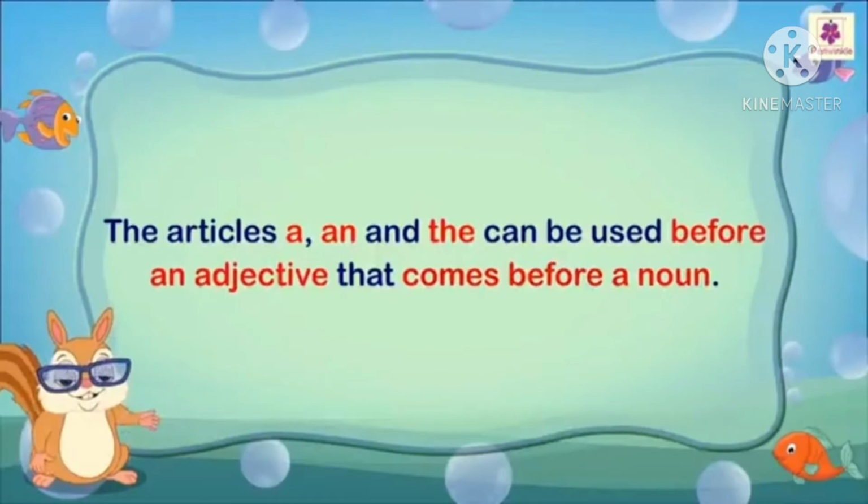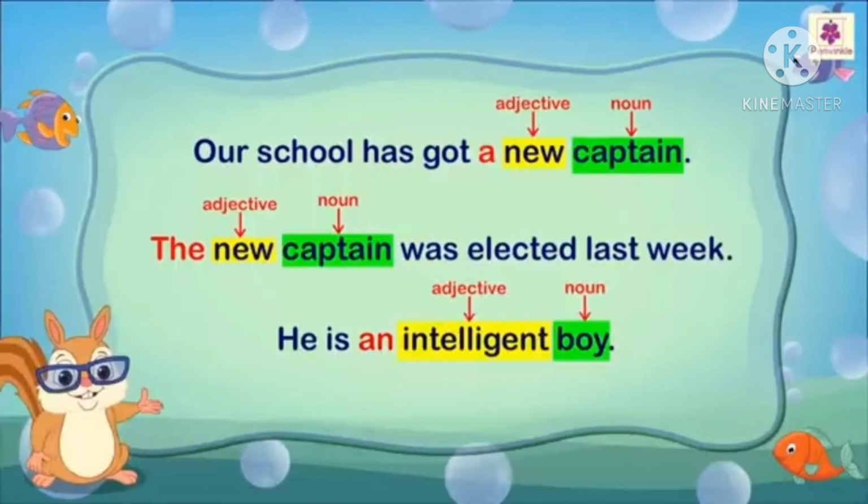The articles a, an, and the can be used before an adjective that comes before a noun. For example, our school has got a new captain. New is the adjective and captain is the noun. Next, the new captain was elected last week. New is the adjective, captain is the noun. He is an intelligent boy. Intelligent is the adjective and boy is the noun.